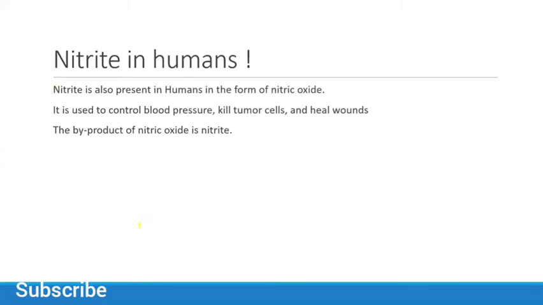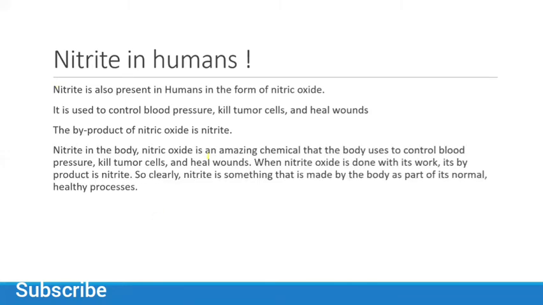Nitric oxide in humans is an amazing chemical that the body uses to control blood pressure, kill tumor cells, and heal wounds. When nitric oxide is done with its work, its byproduct is nitrite. So clearly nitrite is something made by the body as part of its normal healthy process. There are different mechanisms of action of nitrate in our body: controlling blood pressure, killing tumor cells, and healing wounds.